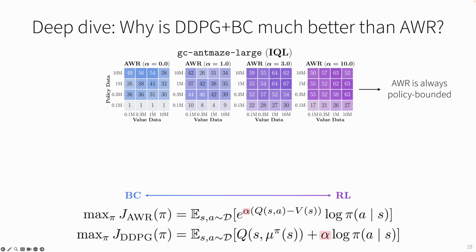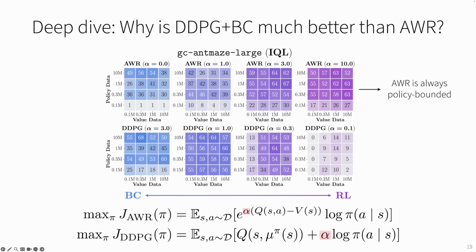But if you do the same with DDPG plus BC, then when alpha is large, the performance is policy bottlenecked. But when alpha is small, it becomes value bottlenecked, meaning that the color gradient is horizontal. So we can see that DDPG plus BC has two modes.